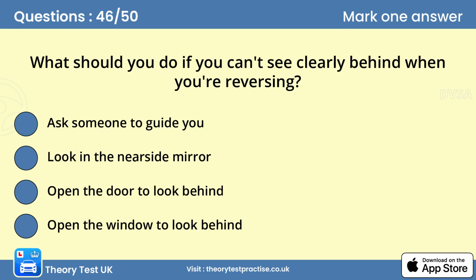Question 46. What should you do if you can't see clearly behind when you're reversing? A. Ask someone to guide you. If you want to turn your car around, try to find a place where you have good all-round vision. If this isn't possible, and you're unable to see clearly, then get someone to guide you.